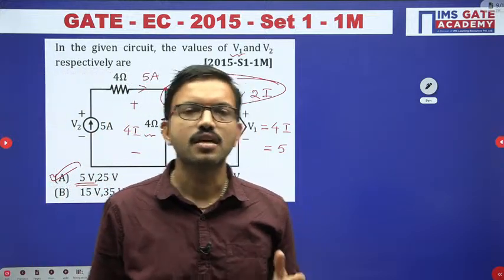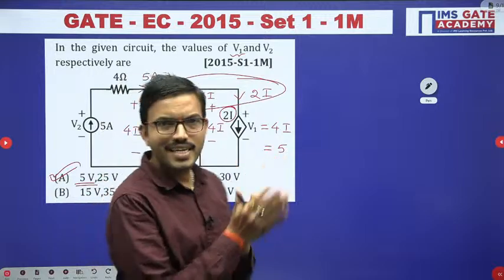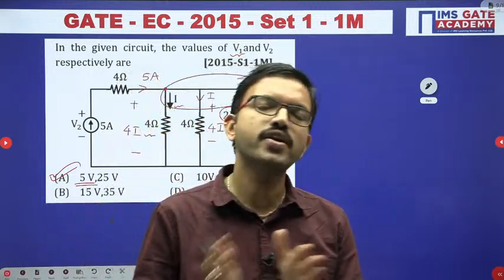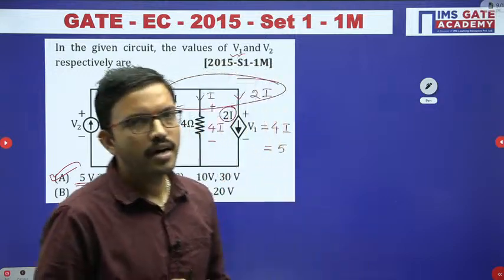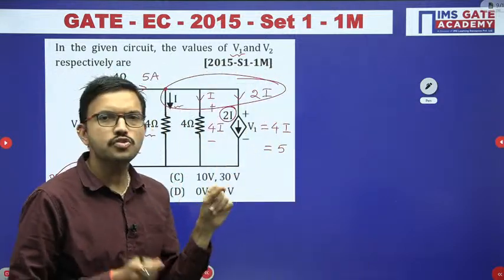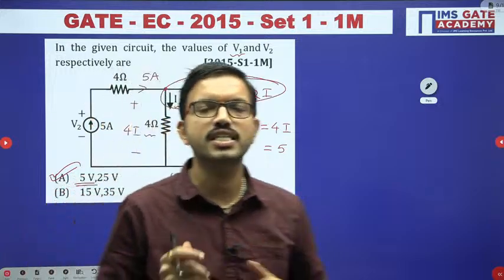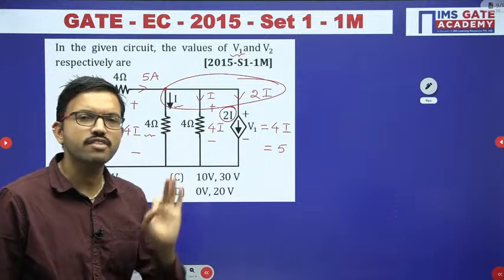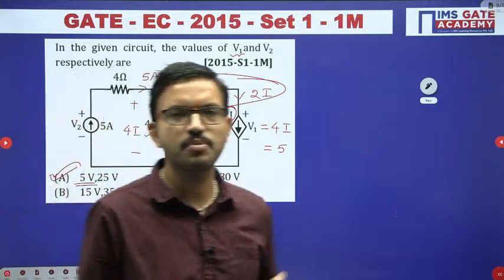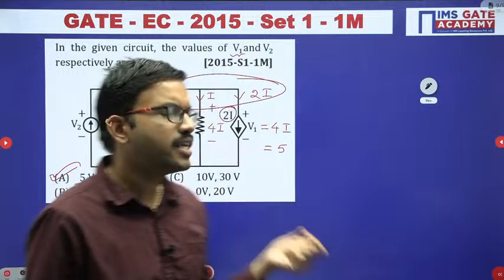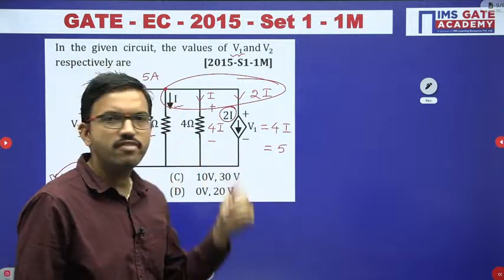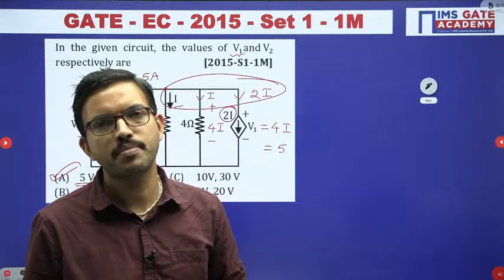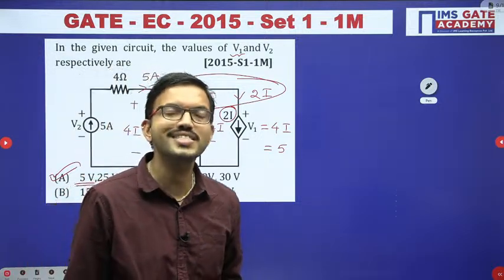In that case, whichever options are correct with respect to V1, whichever options are correct with respect to V2, accordingly you have to choose. Are you understanding? For MSQ, you have to really carefully check each and every option whether it is really correct or not. Whereas for MCQ, the moment you get one of the options, if it is satisfying, straight away you can eliminate the 3 remaining choices. That is the difference between MCQ and MSQ, and how you have to solve the questions in the GATE exam.